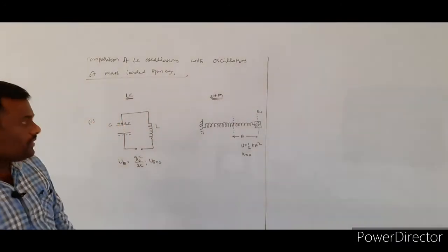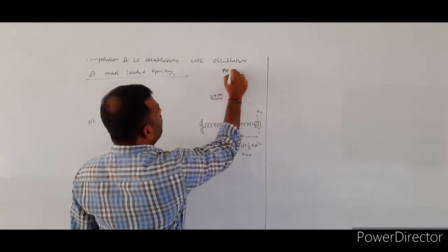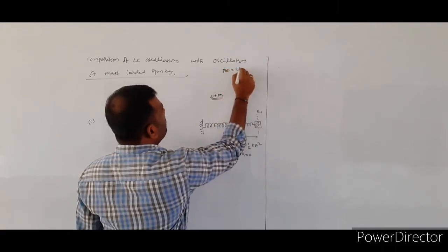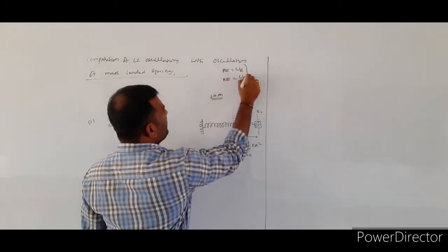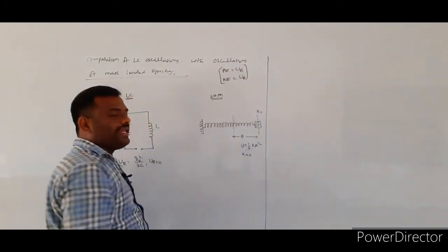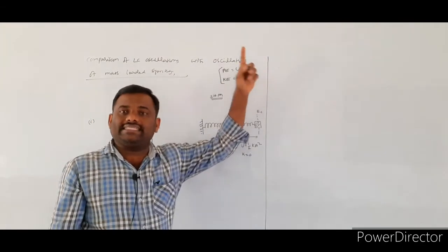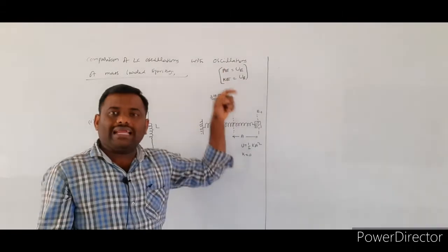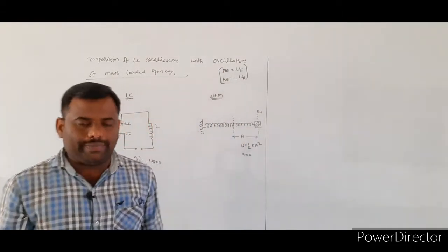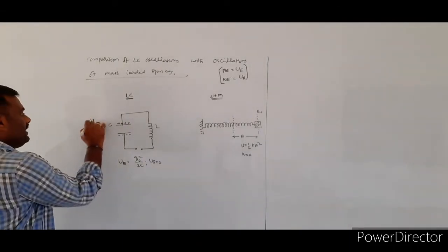Already I told potential energy value will be equal to the electrical energy, and the kinetic energy value will be equal to the magnetic energy. Mechanical potential energy value is equal to what? Electrical energy which is stored in the case of the capacitor, and kinetic energy value will be equivalent to the magnetic energy that is stored in the case of the inductor. So I consider the first case. These diagrams are given in the NCERT textbook.